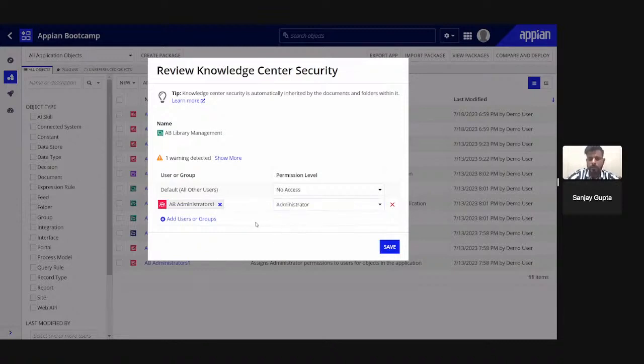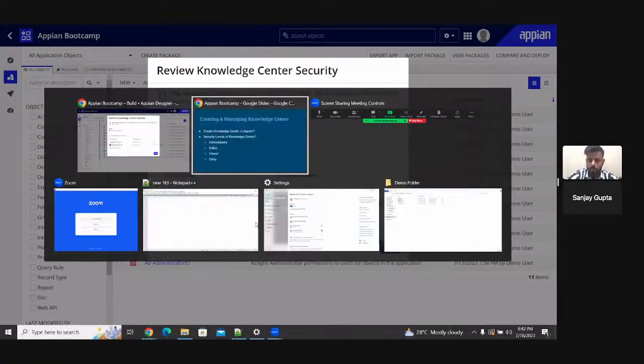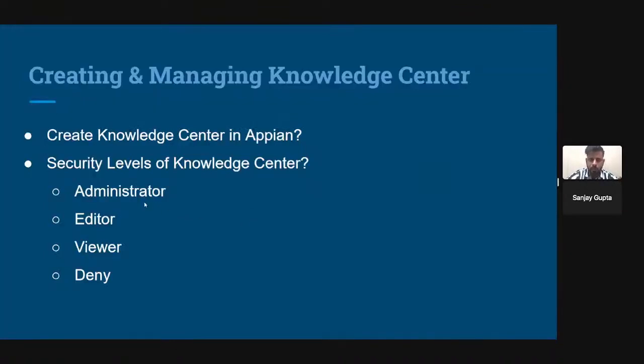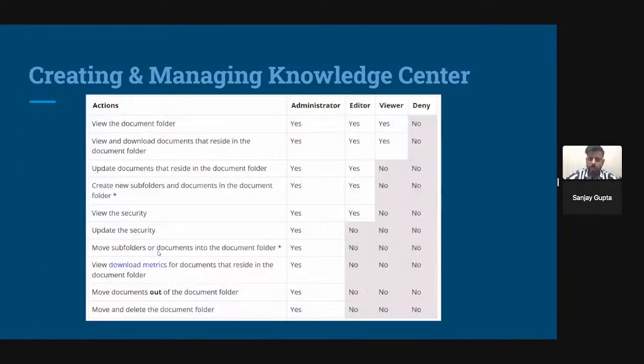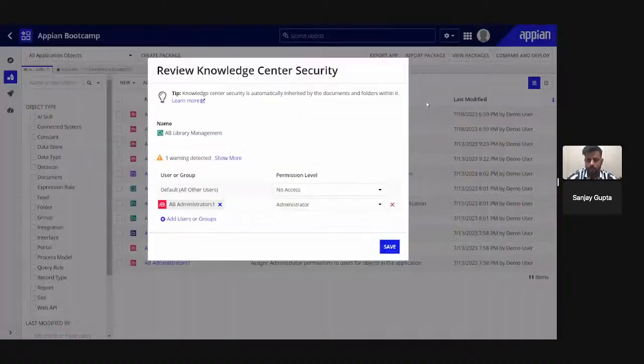So this particular group will have all the administrator rights. So I can explain to you how rights work. There are 4 types of rights: administrator, editor, viewer, and deny. How does this work? You can see here we have 4 types of rights: administrator, editor, viewer, and deny.